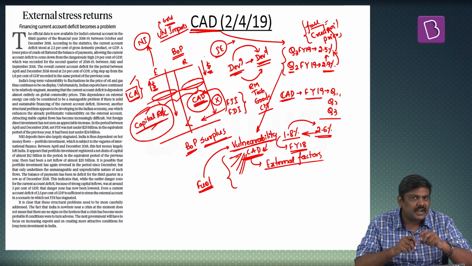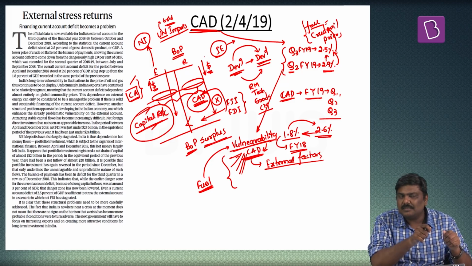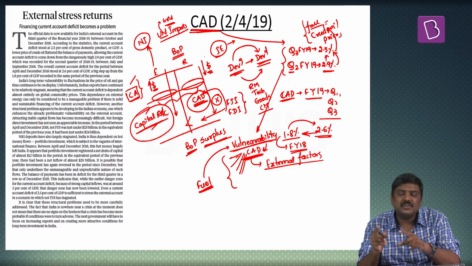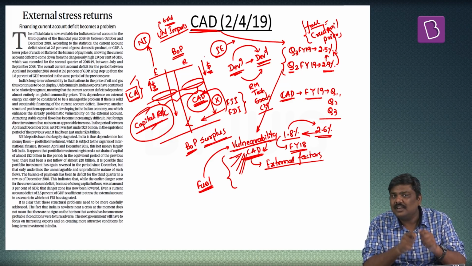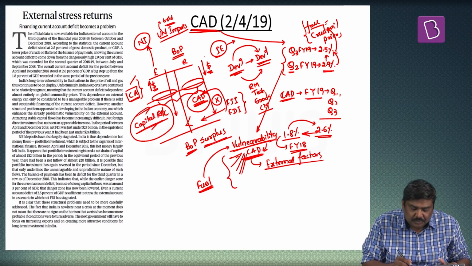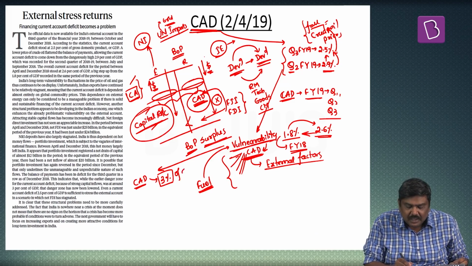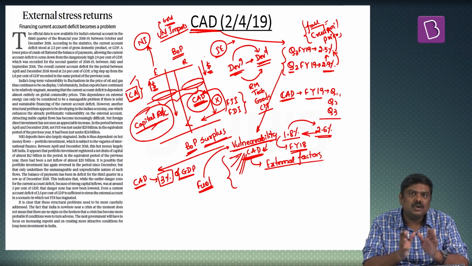And whenever such a fluctuation is observed in the fuel prices in the international market, it will have a direct bearing on the current account deficit in case of India's BOP. This is not considered to be a good feature for any balance of payment. Apart from this, this article also states that earlier we basically stated that any current account deficit of anything around 3% of GDP is sustainable or can be controlled.